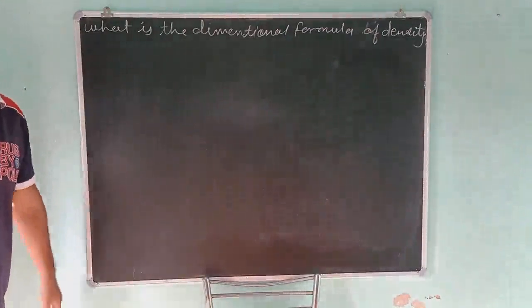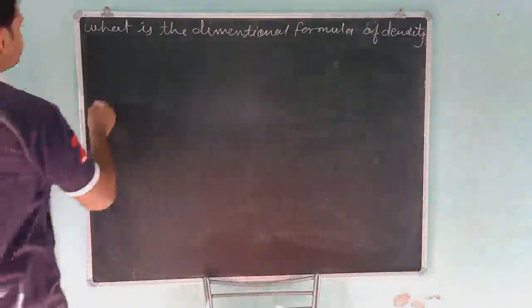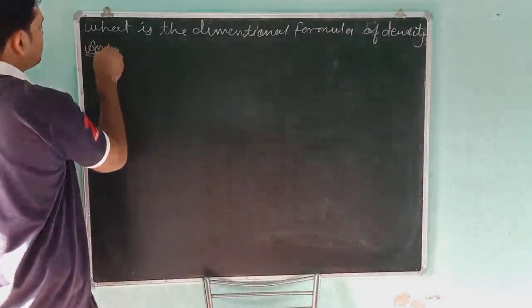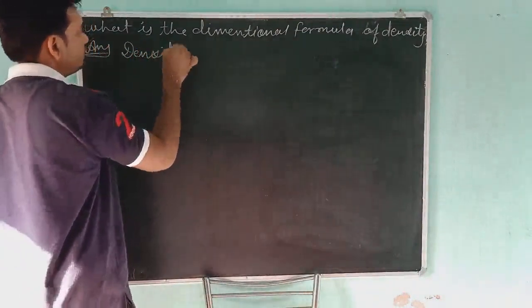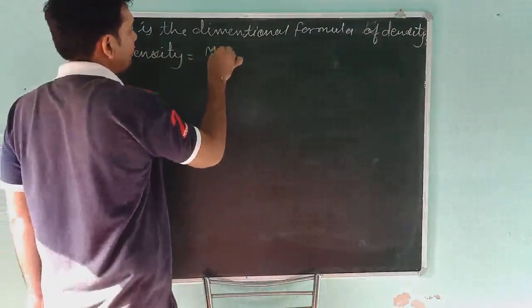Okay students, first of all, you will write the formula of density. The formula of density is mass upon volume.